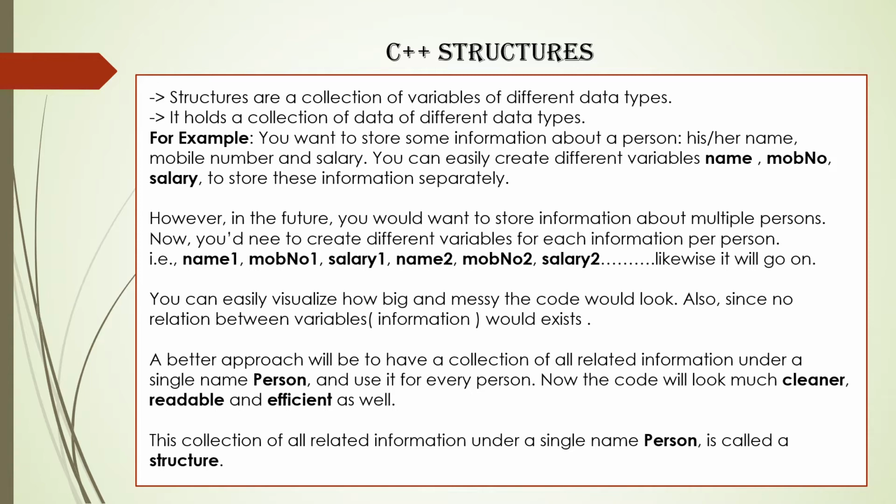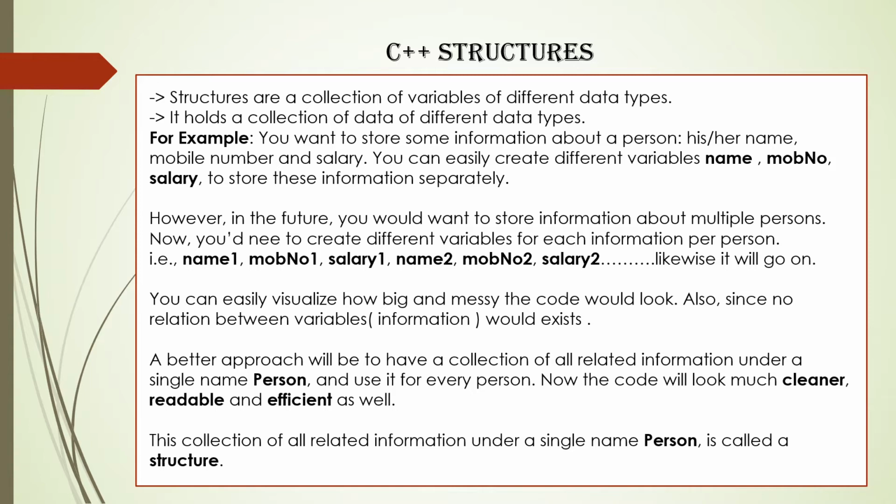Now you need to create different variables for each piece of information per person, that is name 1, mobile number 1, salary 1, name 2, mobile number 2, salary 2, and likewise it will go on. For a different person you have to create different variables, and then store the information of that particular person in them. You can easily visualize how big and messy the code would look.